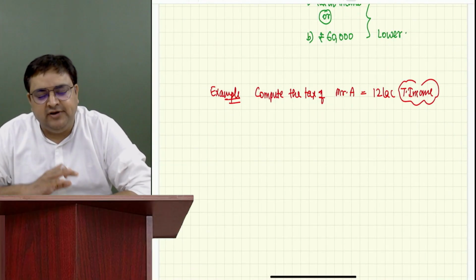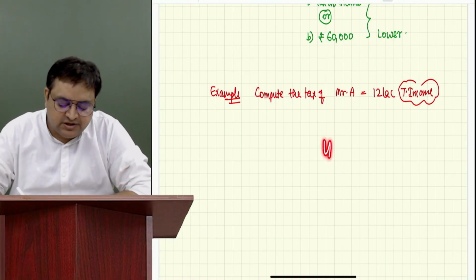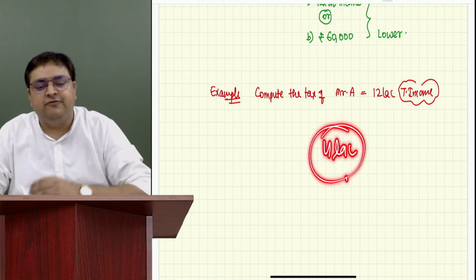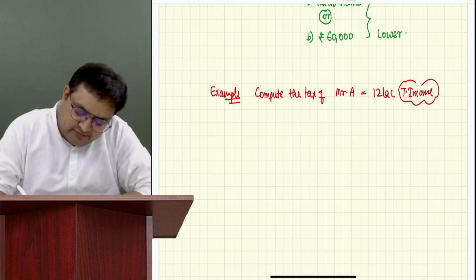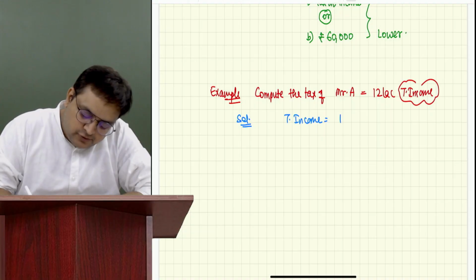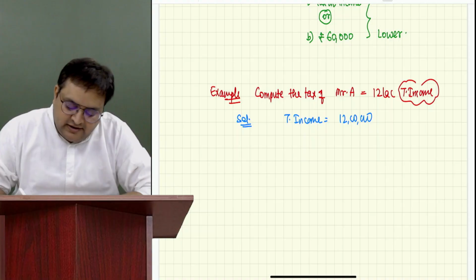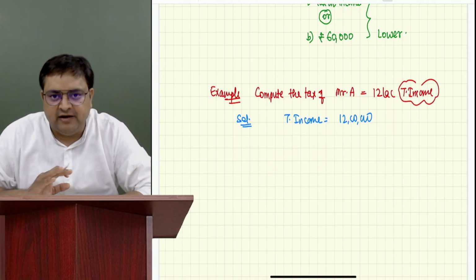Till yesterday, we know that the basic exemption limit is 4 lakh. If you earn more than 4 lakh, you have to pay the taxes. So how will you do it? Just do it with me. Solution. You will write total income, rupees 12 lakh. Guys, there is no special income, no 111A, 112, etc. So I will not write anything.